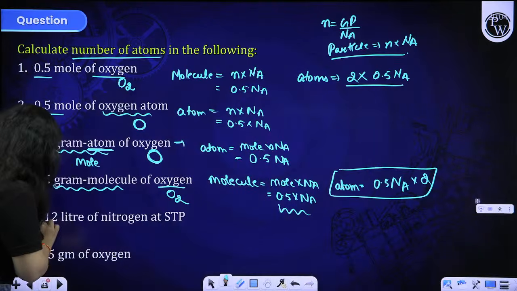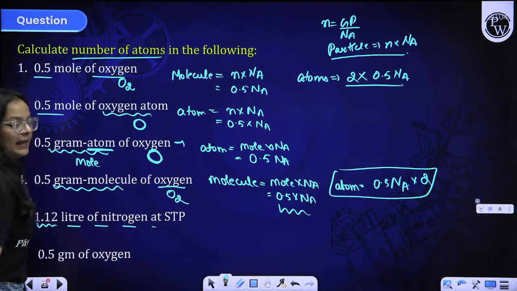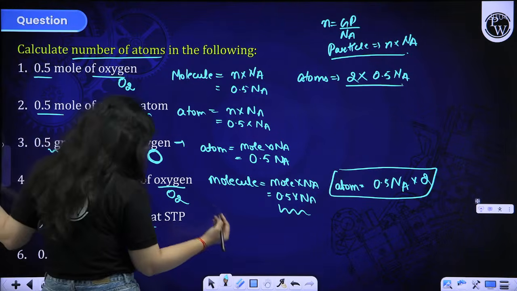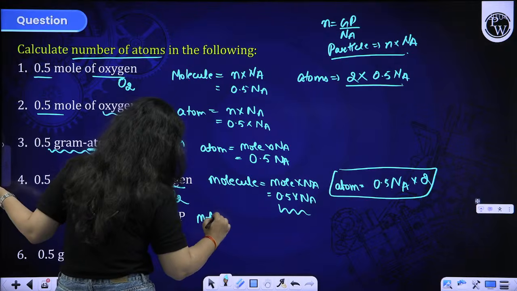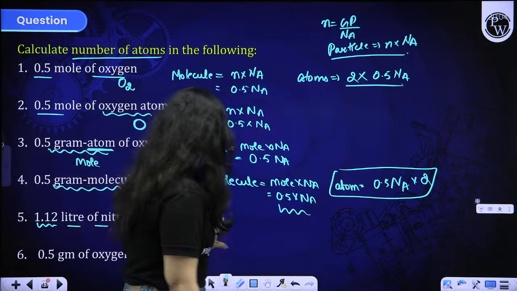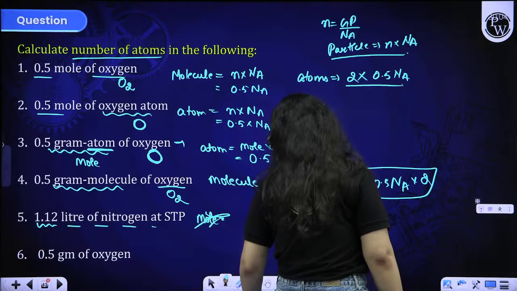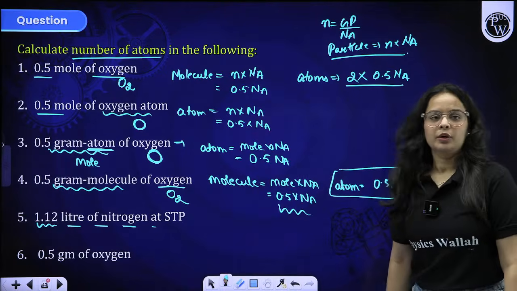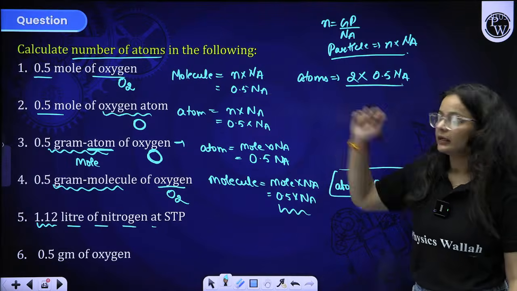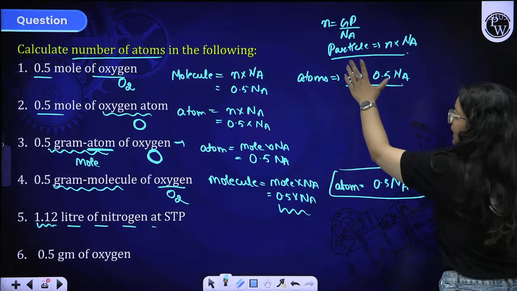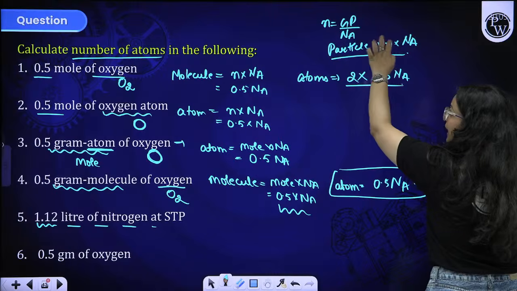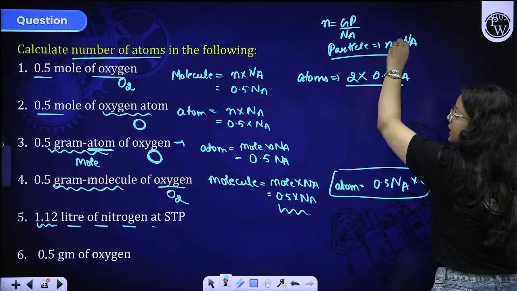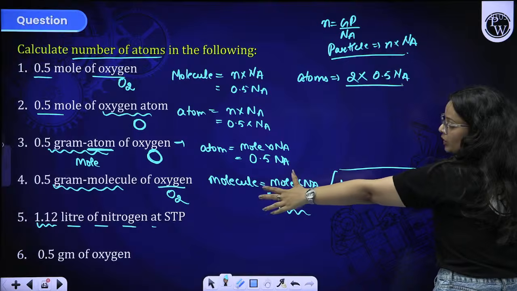Next is 1.12 liter of nitrogen at STP. That means over here again we need to find the mole, but beta, first of all see, in this question they are giving you volume, and what you need to find is atoms, that means particles. N into Na, number of moles. Do you know the number of moles? No ma'am, we know volume.